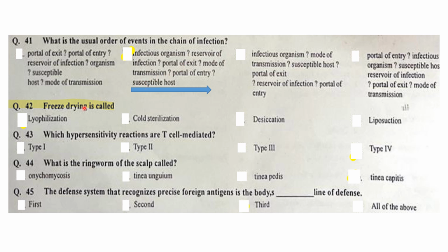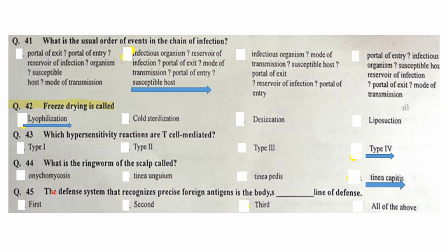Freeze drying is called lyophilization. Which type of hypersensitivity reaction is called T cell mediated? It is type 4 hypersensitivity, called T cell mediated immunity. Type 4 is also called delayed hypersensitivity. What is the ringworm of the scalp called? The ringworm of the scalp is called tinea capitis.